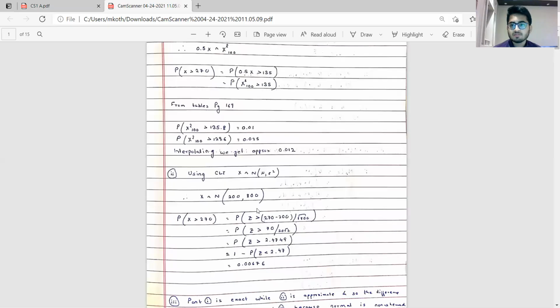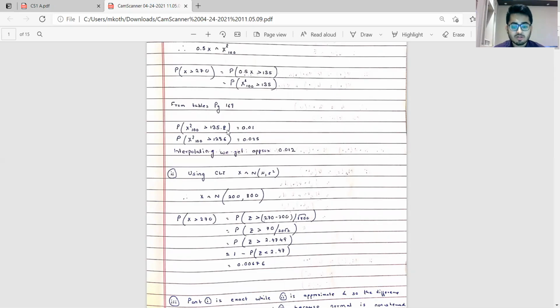So now the difference between these can be explained by the fact that the chi-square distribution is sort of an exact distribution. Why might you think they have asked to calculate an approximate probability? That could be because you might not have to perform interpolation. So it's probability chi-square 100 greater than 135. Maybe if you give an answer of 1%, considering this 135.8 value, that might have been accepted.